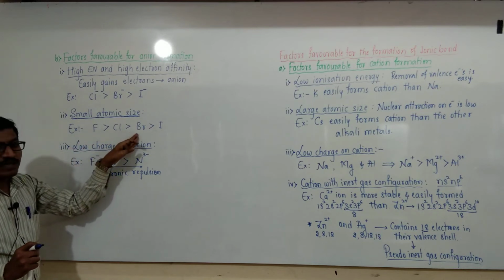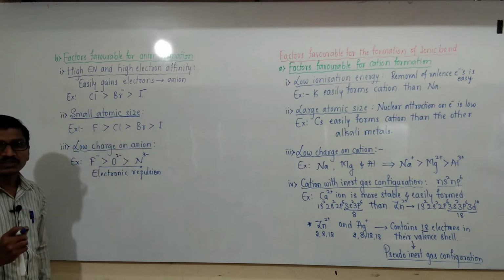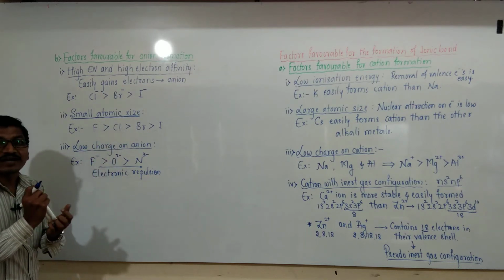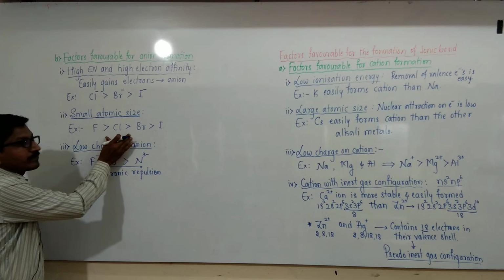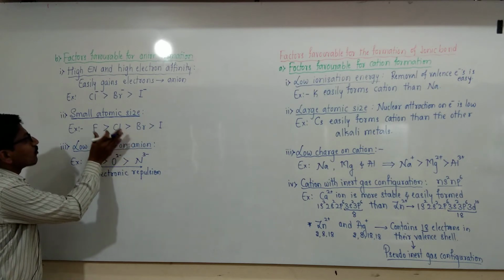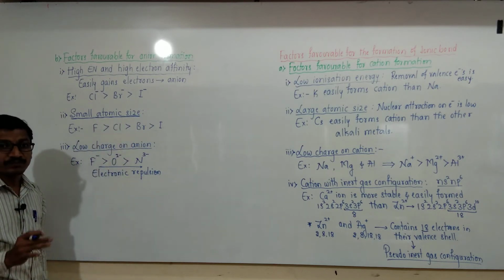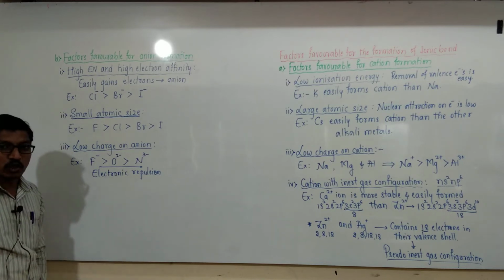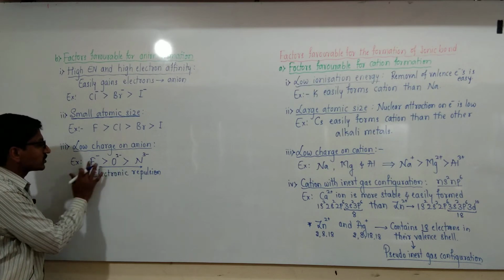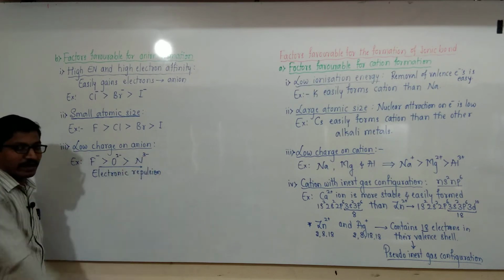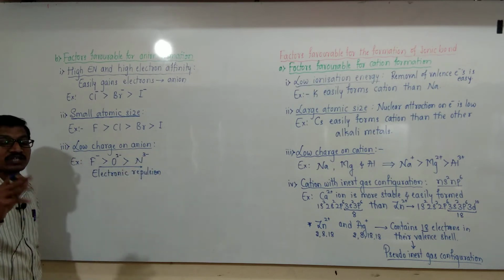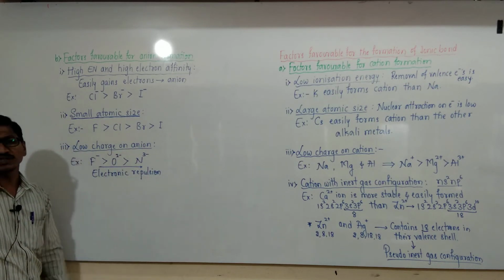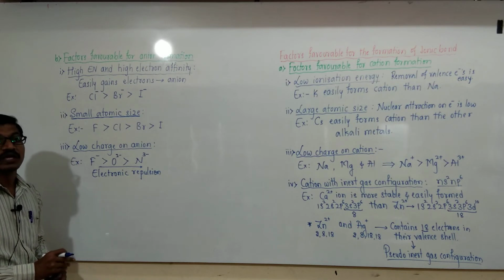Small atomic size means the electrons are attracted strongly towards the nucleus, and this small atomic size of anions forms ionic bonds very easily. Low charge on ions matters because electronic repulsion increases from fluoride ion to nitride ion as the negative charge increases. Negative charge increases means electronic repulsion also increases.